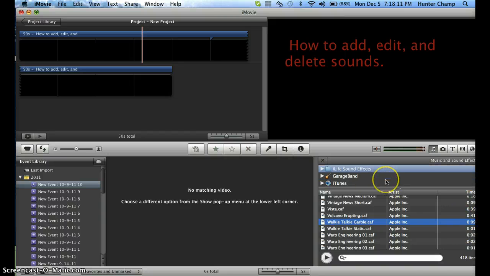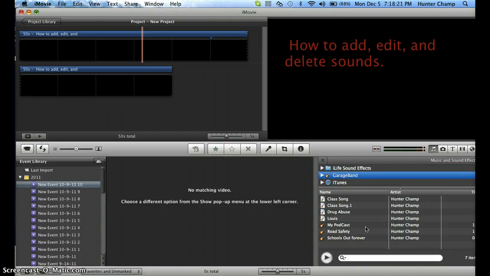Now you can make your own sound, music, whatever, on GarageBand. With GarageBand, it's only what you make. I don't have any songs because most of them are just podcasts and stuff, like projects I had to do for school. But other than that, you can do a bunch of stuff, and when you want to delete a song, you just click it and you press the delete button.